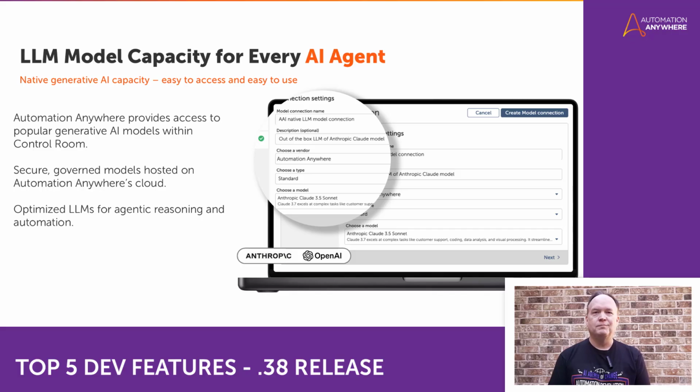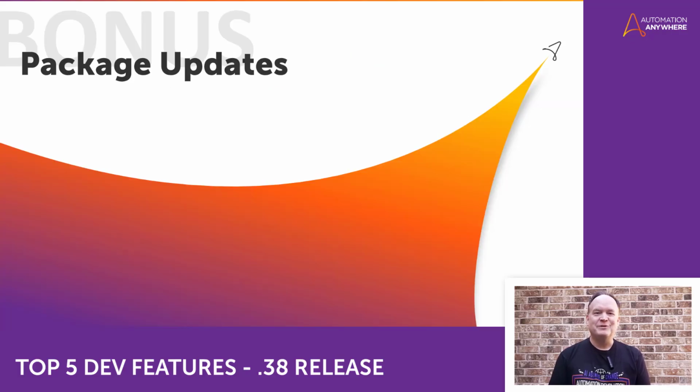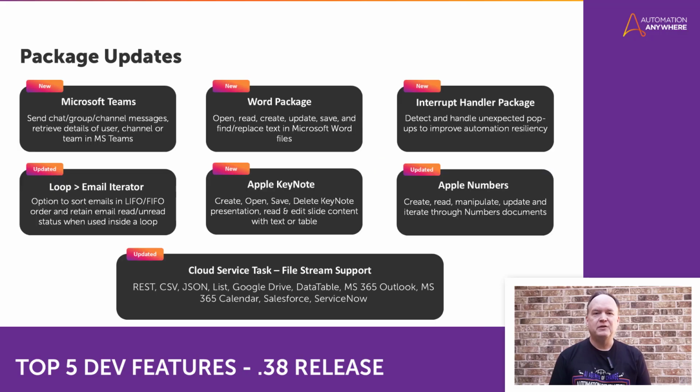As a bonus, we'd like to share one more cool update. We don't usually dive into package updates, but some exciting new ones are now available in the control room, and we wanted to highlight them for you. We've added new packages for Microsoft Teams, Word, and Interrupt Handler, enabling richer collaboration and improved automation resiliency.